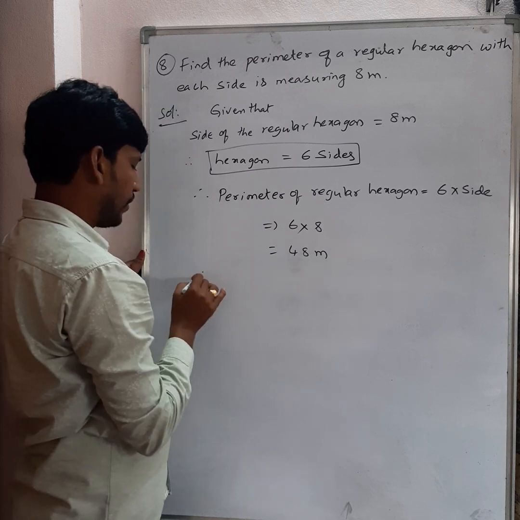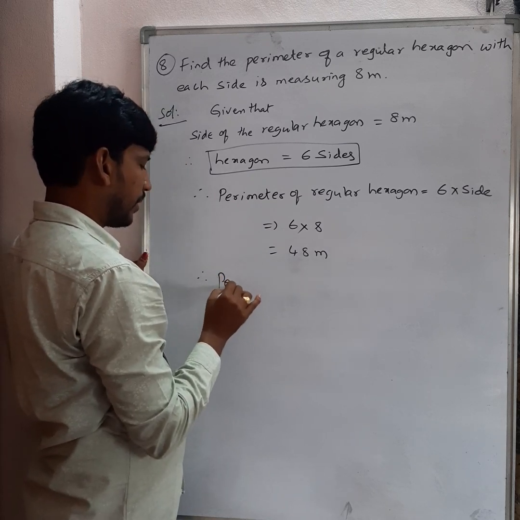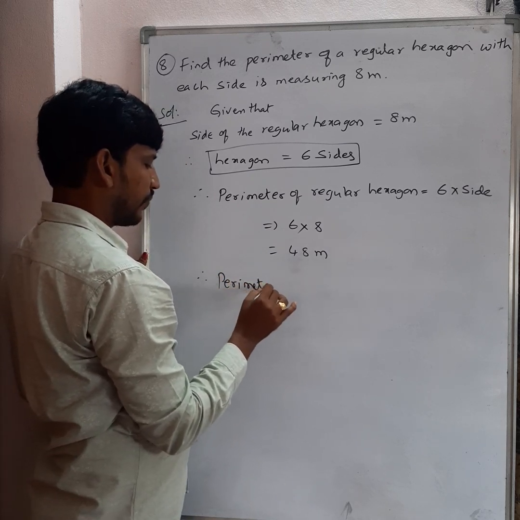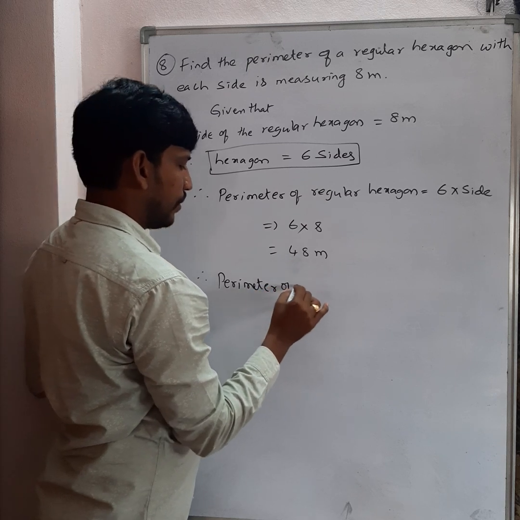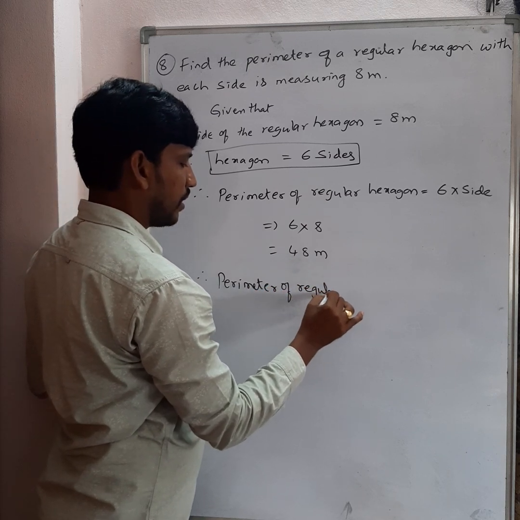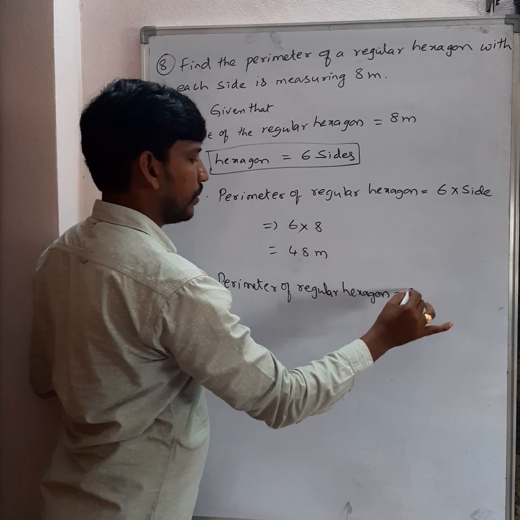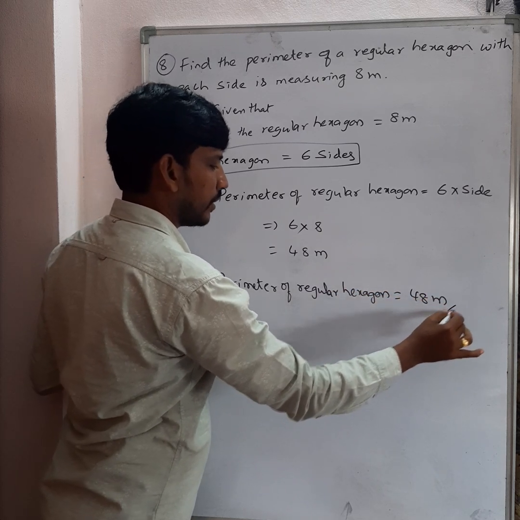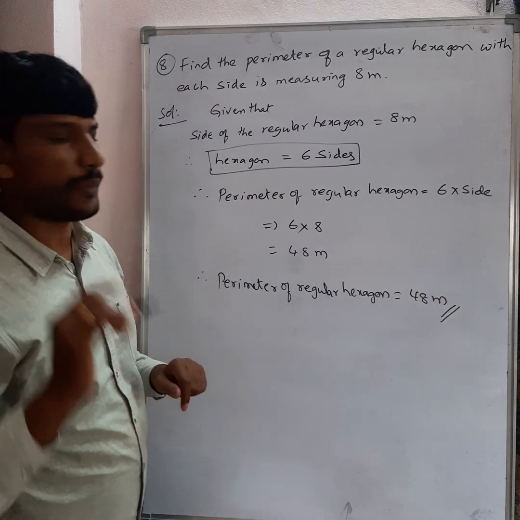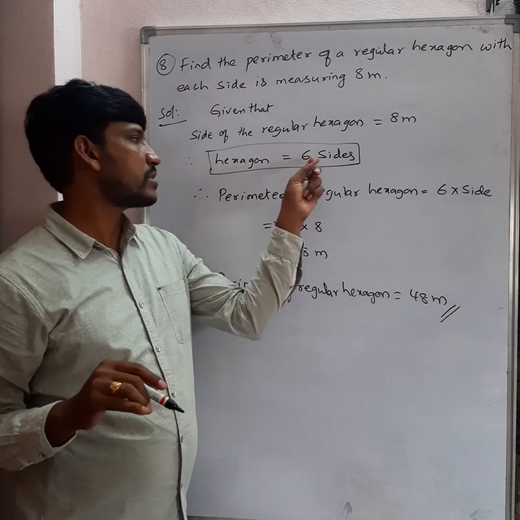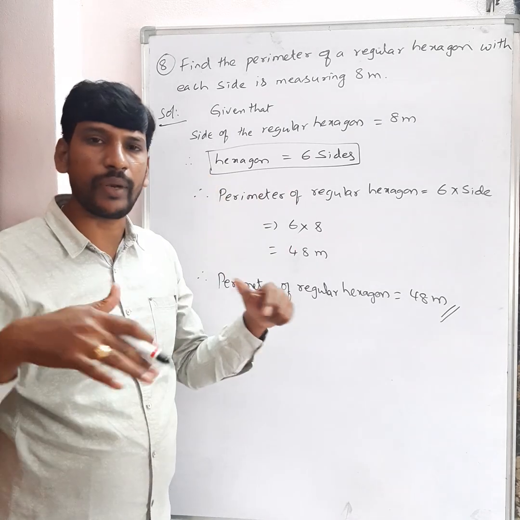So therefore perimeter of regular hexagon is equal to 48 meters. This is clear, my dears? Keep it in mind. Hexagon means 6 sides. Number of sides equal to how many? 6.